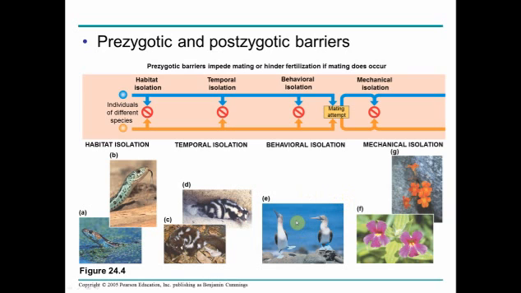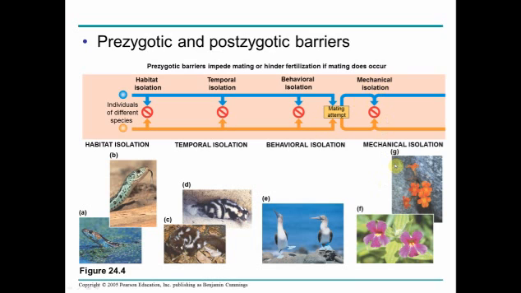Behavioral isolation, this one I like to describe as the teenage model, where if we continue this way, teenage boys and teenage girls will become different species. They are behaviorally isolated, where teenage boys act like idiots. So here's the teenage boy, and so the teenage girls don't want to mate with them. That sounds awkward. We're talking about teenagers. I don't mean it like that. But they're behaviorally isolated. They behave or act differently, so much so that they don't mate. It might be songs. It might be the mating dance, or what have you.